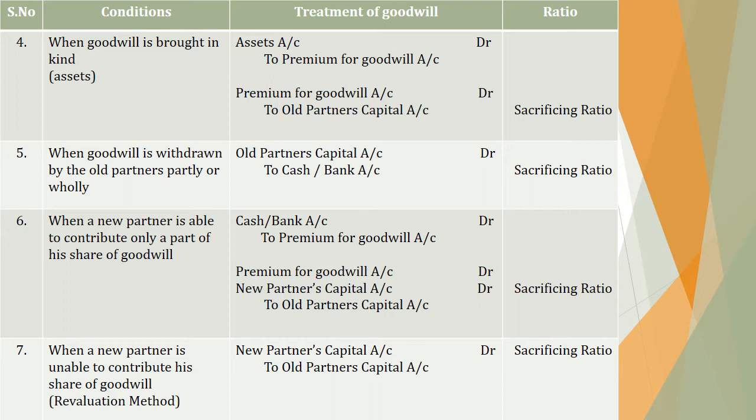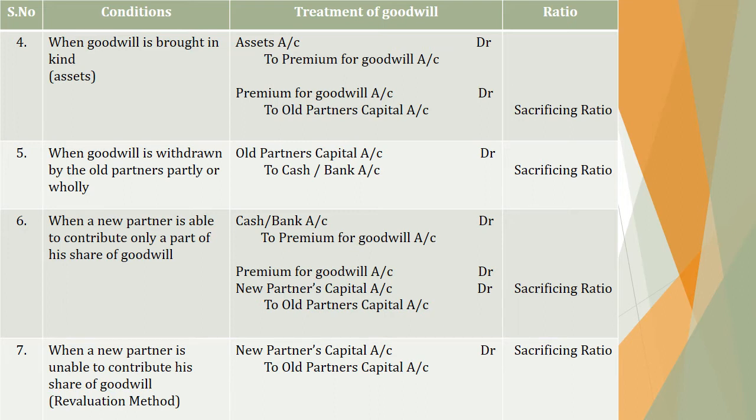Got it? Next, the fifth condition, when goodwill is withdrawn by the old partners partly or wholly. It means the amount of goodwill brought in by the new partner can be distributed to the old partners, and the old partners will withdraw their share of goodwill either partly or wholly. The journal entry is: Old partners' capital account debit to Cash or Bank account, and they will withdraw in their sacrificing ratio.